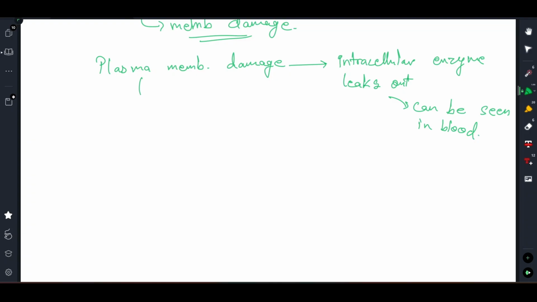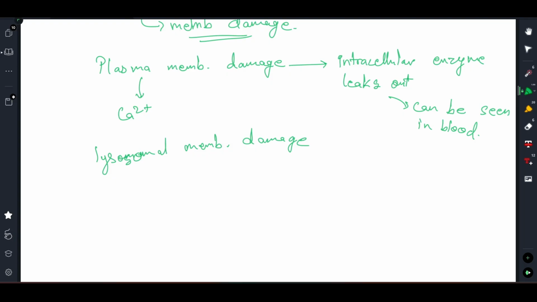Right. Other thing what you will see is that calcium rushes in, right? And as calcium rushes in, what can it do? It can cause unnecessary enzyme activation. Now, if lysosomal membrane gets damaged, then the lysosomal enzymes will be released in the cytosol, right?